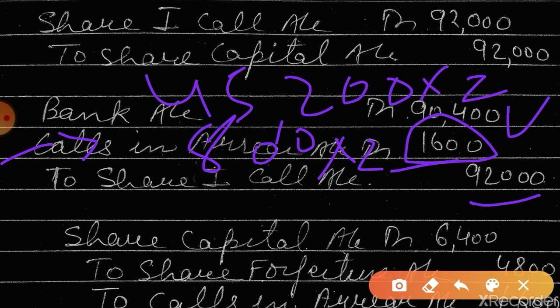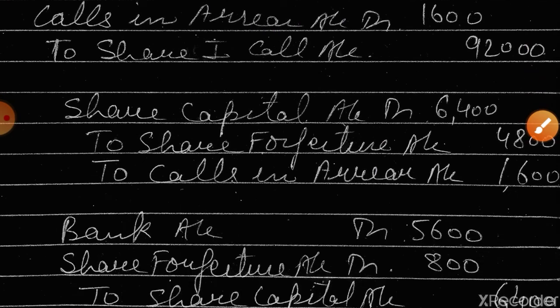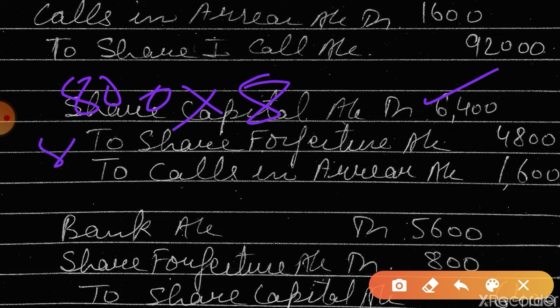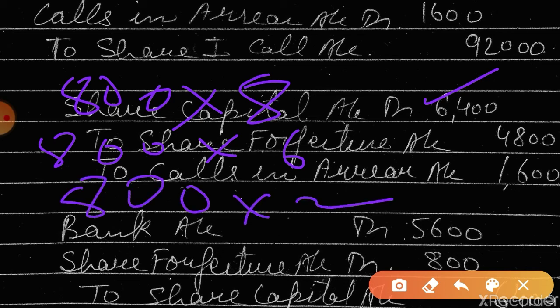Now, what will be the journal entry for forfeiture of share? Share capital account debit to share forfeiture and calls in arrear. See carefully and listen to my explanation. How many shares? 800. How many called up amount? 3 plus 3 plus 2, isn't it? That means 8. Share forfeiture, how much amount received? 800 into 3 plus 3, 6. And calls in arrear? 800 into 2 not received.